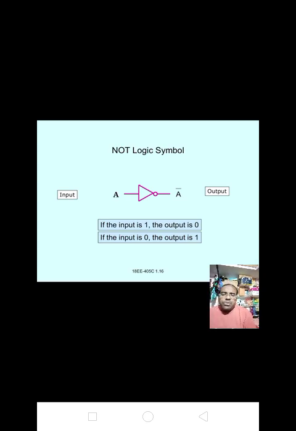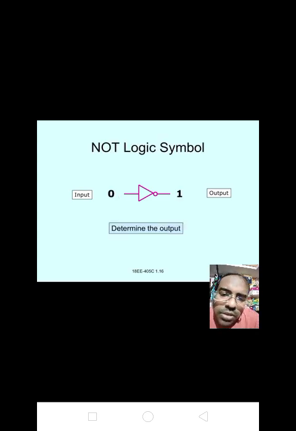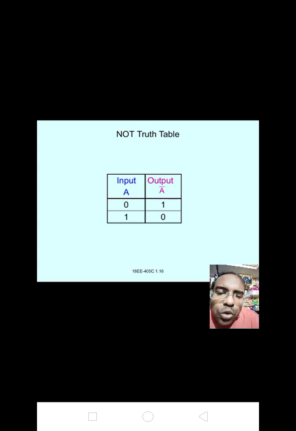That is, if the input is 1, we get the output 0. If the input is 0, we get the output 1. See, if we give the input 0 to the NOT gate, we get the output 1. If we give input 1 to the NOT gate, we get the output 0. Here the NOT gate truth table is given, input A, output A bar. Here we are using only one single code, that is 1.